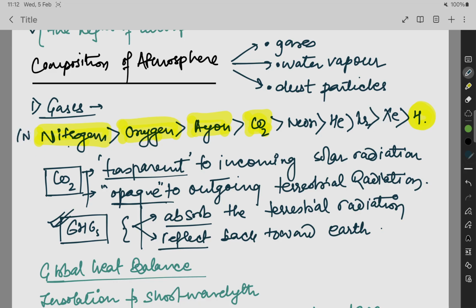First one is nitrogen 78%, oxygen 21%, then argon, carbon dioxide, neon, helium, krypton, xenon, and hydrogen. The confusion remains in argon and CO2. This question is asked in various exams, that you have to arrange the composition. So the first one is nitrogen, then oxygen, then argon, and carbon dioxide is 0.003% of the atmosphere, and the least one is hydrogen.